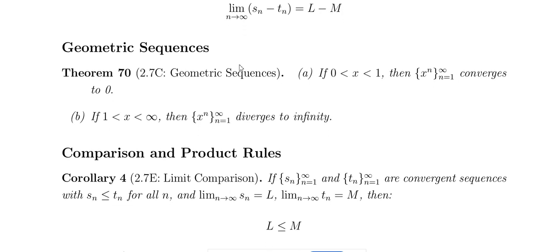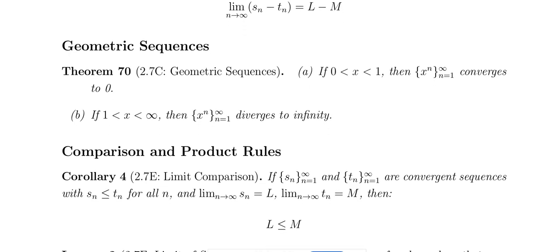And the geometric sequence, that is a very important one. Very important result. Okay, if x lies between 0 and 1, then x power n converges to 0.